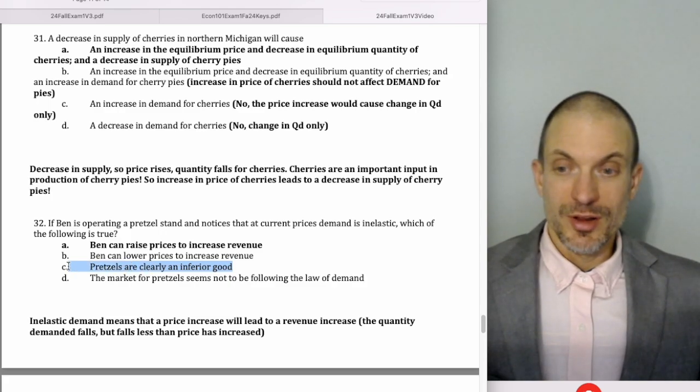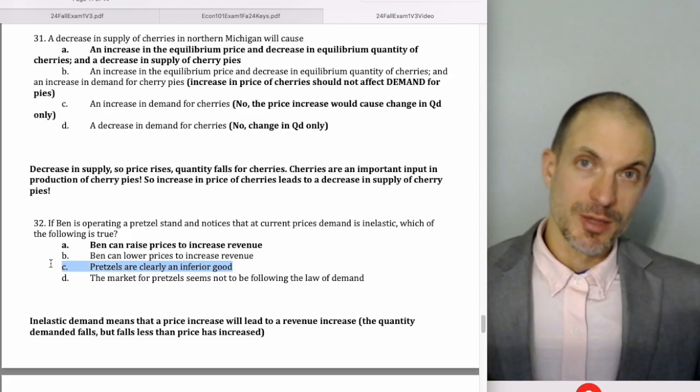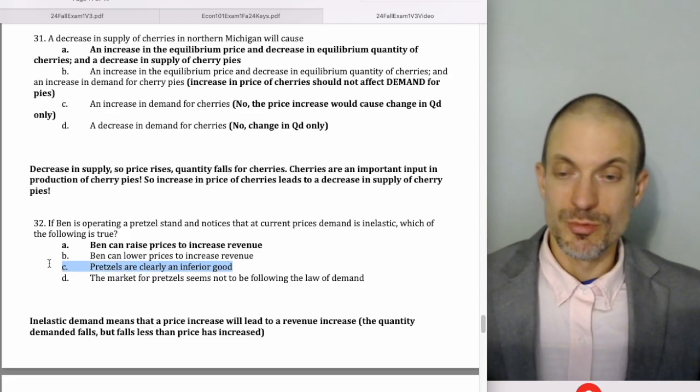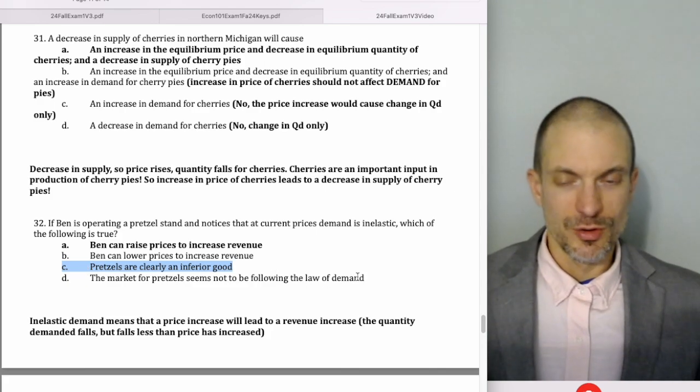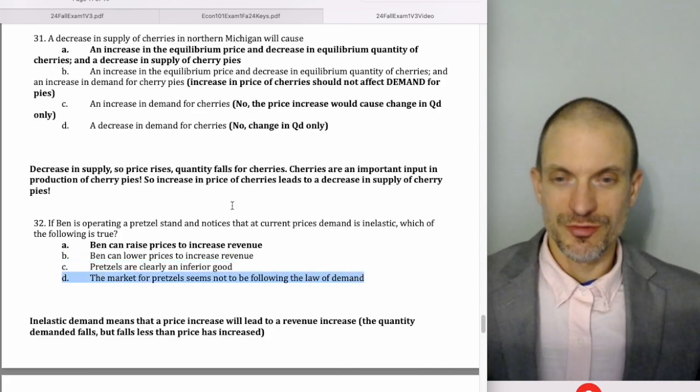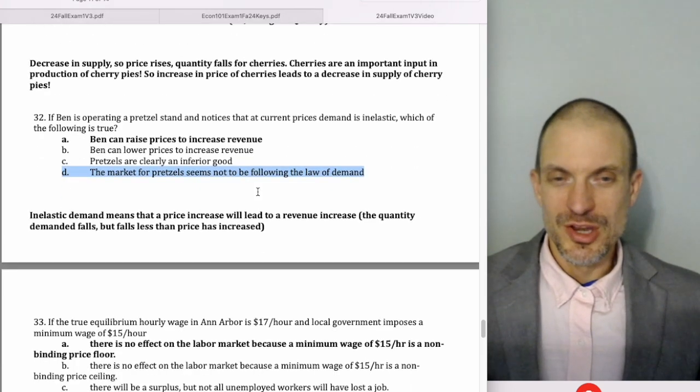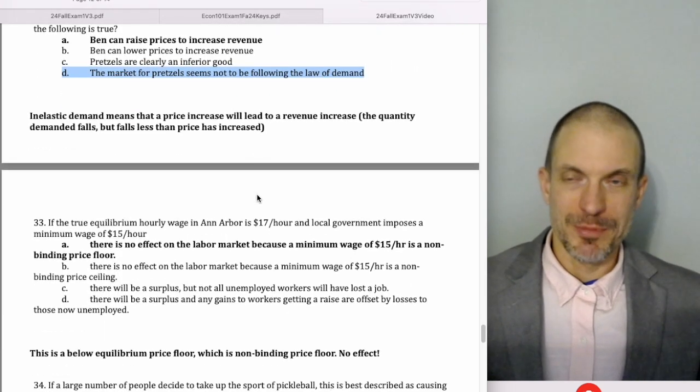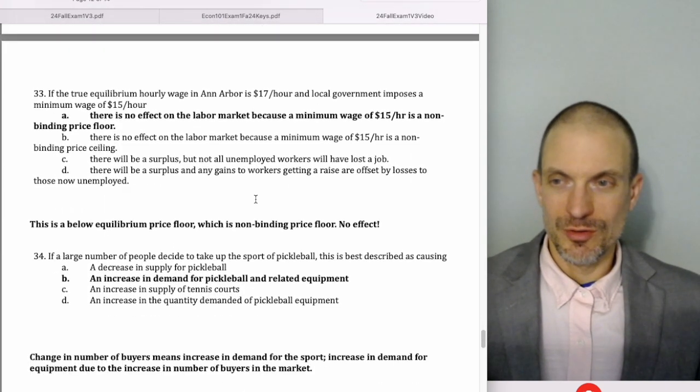We don't know anything about if pretzels are an inferior good without knowing anything about the income elasticity or what's happened to consumer incomes. And no, it's not that the market for pretzels isn't following the law of demand. We don't know anything without being able to see what's happened to the quantity demanded in response to changes in price.